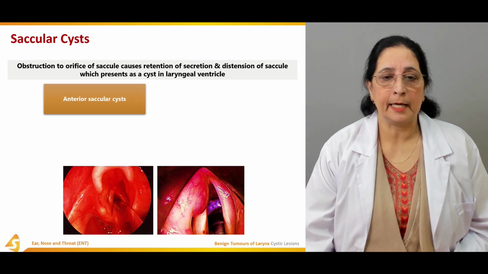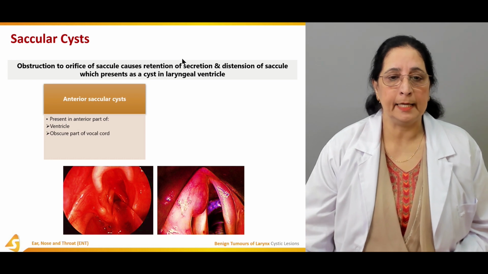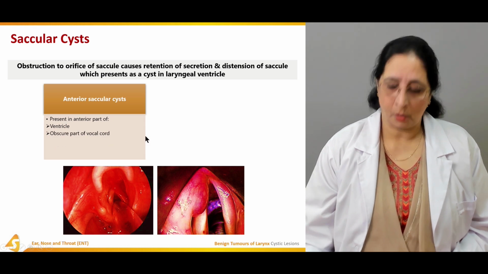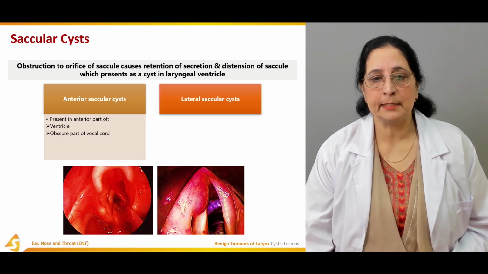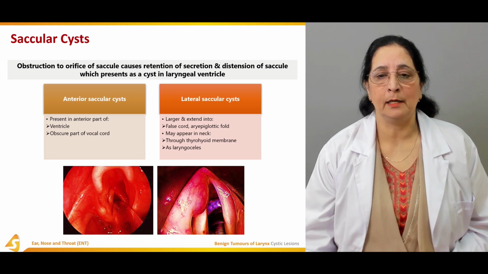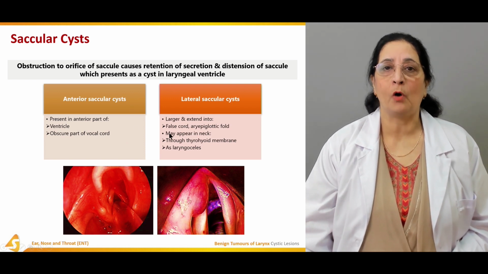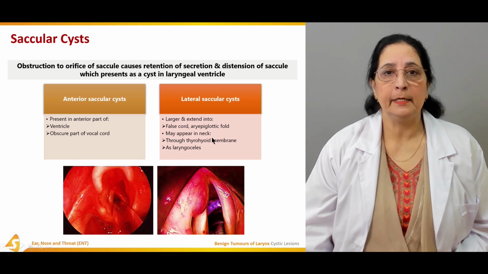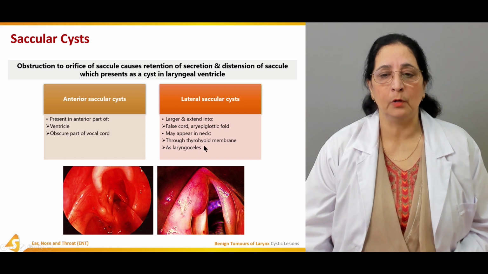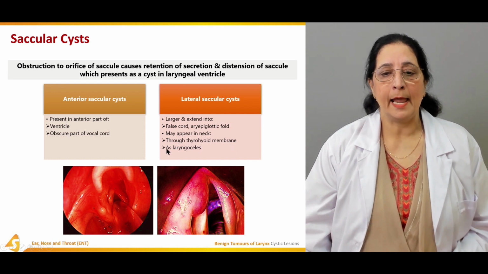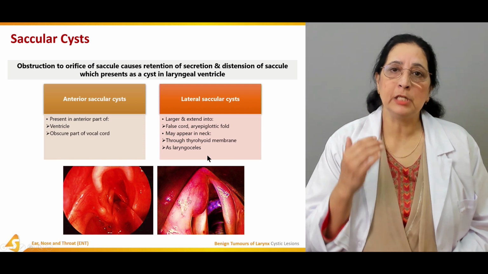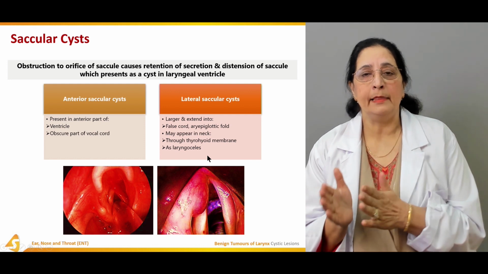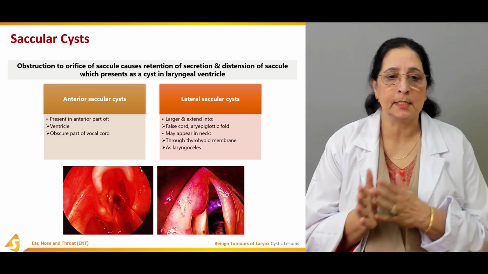Anterior saccular cysts are present in the anterior part of the ventricle and obscure part of the vocal cord, and the lateral saccular cysts are large and extend into the false cord. The lateral type may appear in the neck through the thyrohyoid membrane as laryngocele. So there are two types of saccular cyst: anterior saccular cyst and lateral saccular cyst.